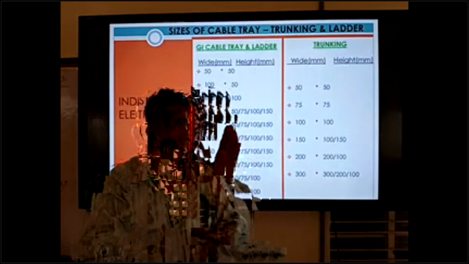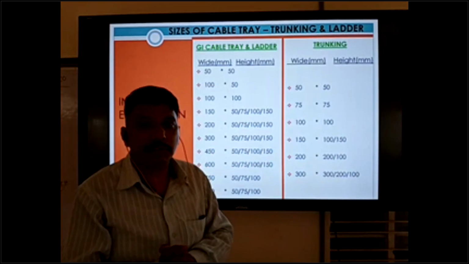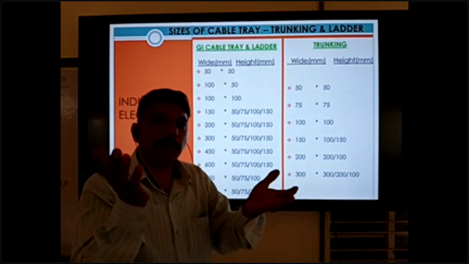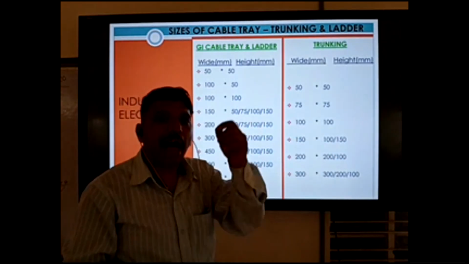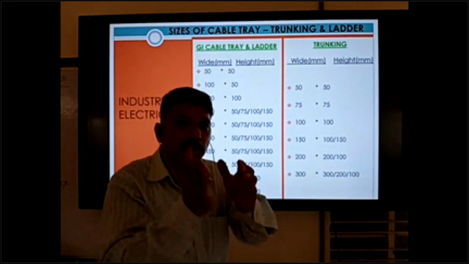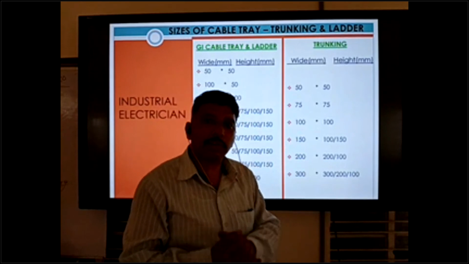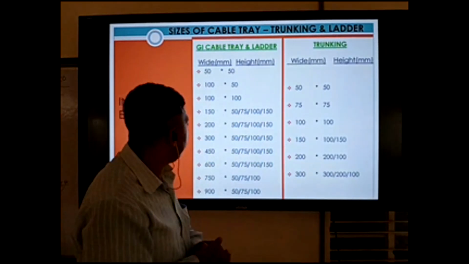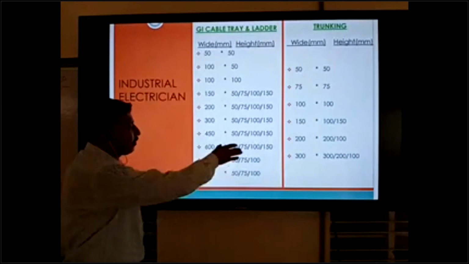Okay, this is not your section. The design is made by the designer engineer. You should always work from the drawing, which is written there with the size that is coming. You can concern yourself with this one, but you are not the designer engineer. This is made by the designer. So next one, 450, same like that.